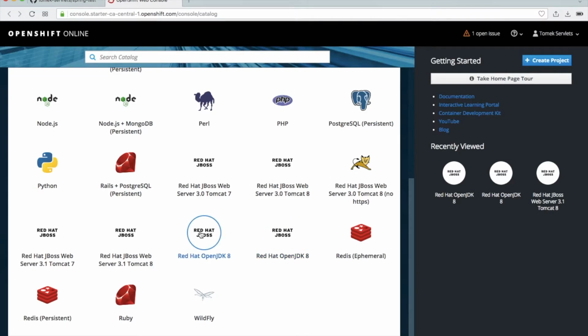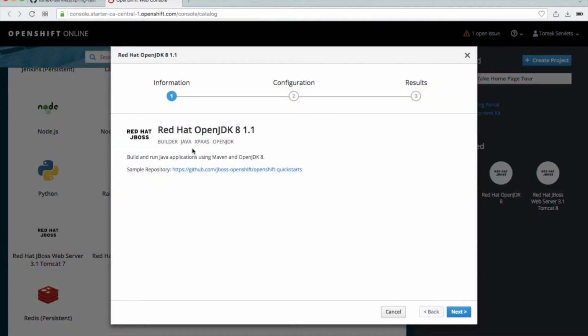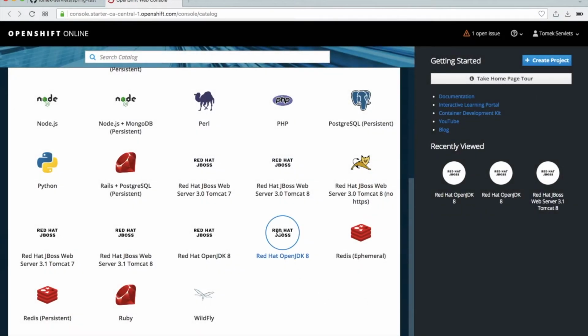So we have here two choices: Red Hat OpenJDK 8 and the same name here. There are some differences. You can use both. I will use the first one. Let's see, this is Builder Java XPAAS OpenJDK. You see, this is for build and run application using Maven on OpenJDK. I will use this one. It works without problem. If you want, you can use the second one.